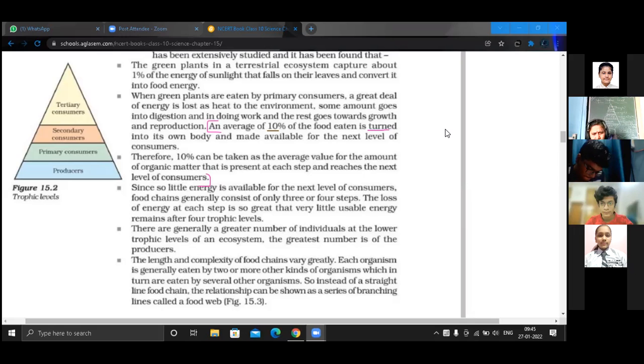And if they ask you to justify in 3 marks, you have to go for 4 trophic levels till here, with the help of this pyramid, of course. Clear? What is the 10% law is clear? Yes, ma'am. Okay. Next question we have done: Why is energy flow known as unidirectional? Where is the answer?